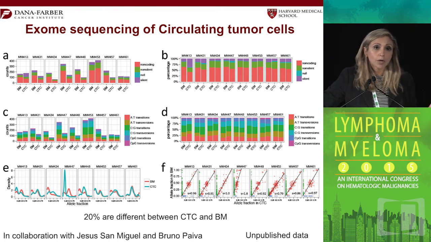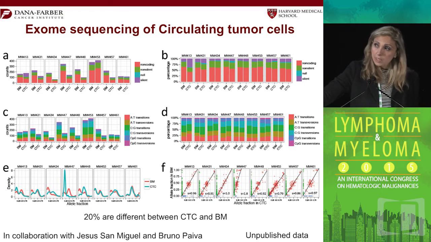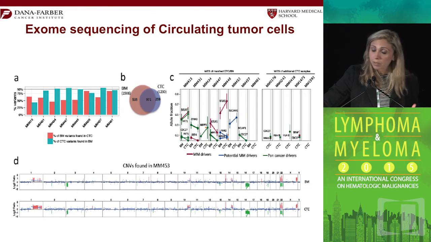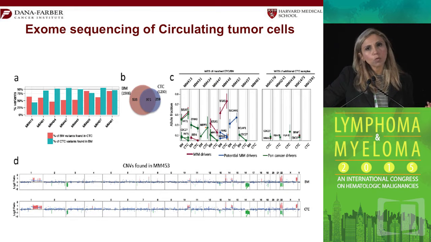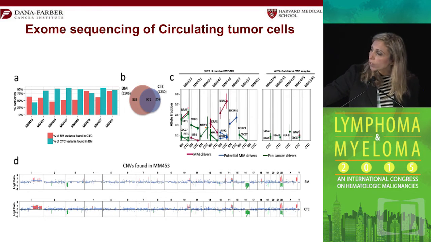So we can look at MYD88 or CXCR4 mutations in the peripheral blood instead of looking at it by bone marrow biopsies. Now, the other 20% were also interesting because you start asking the question, why are certain clones circulating in the blood and are not present in the same site of the bone marrow? And are these the ones that are capable of going on to develop extramedullary disease?